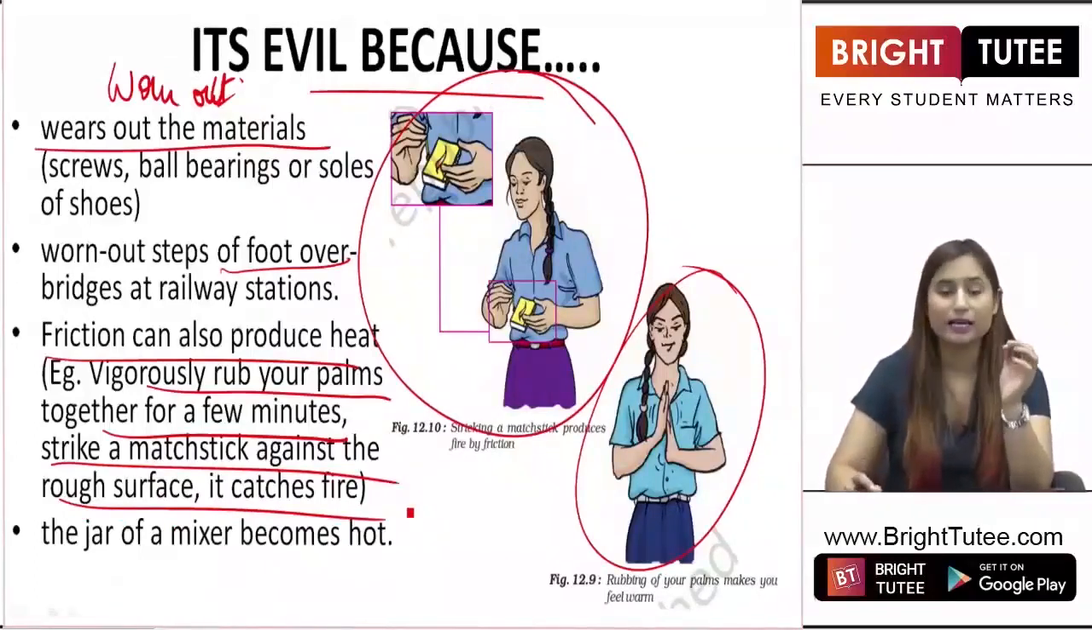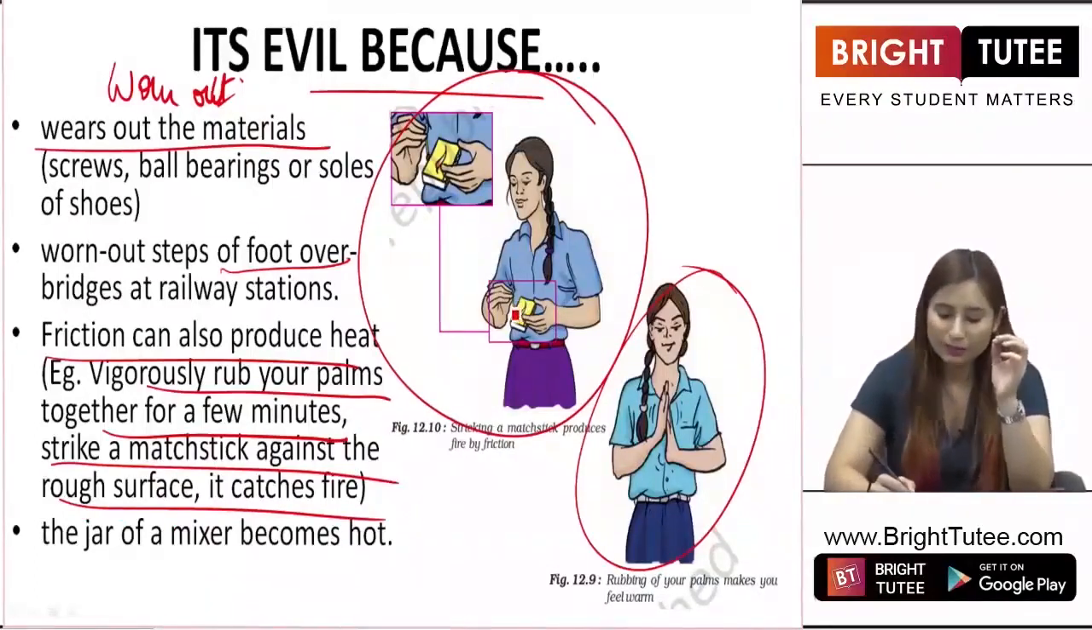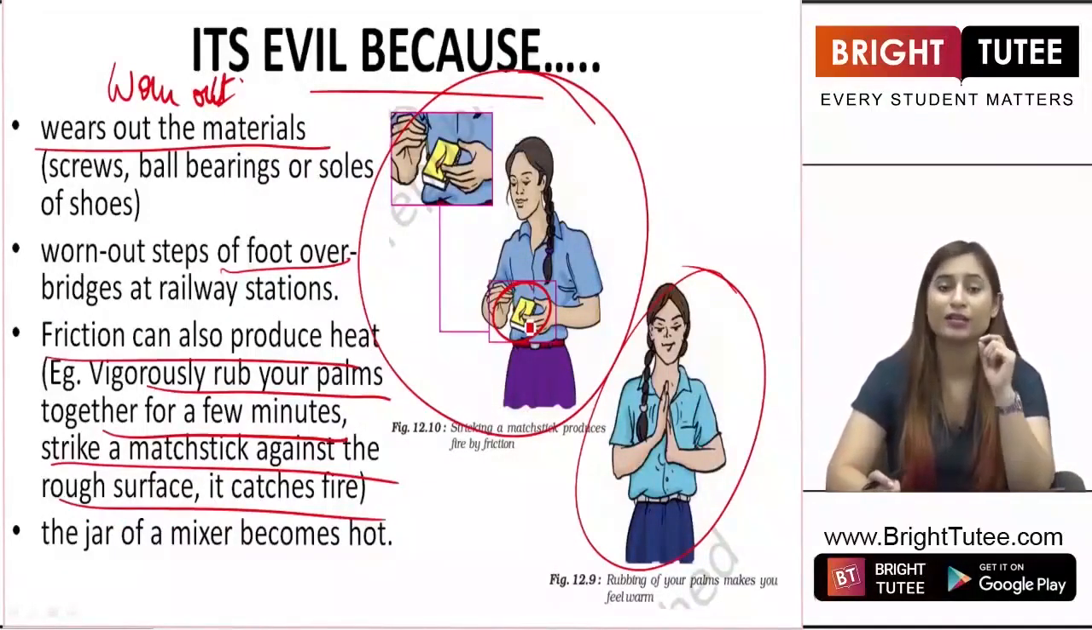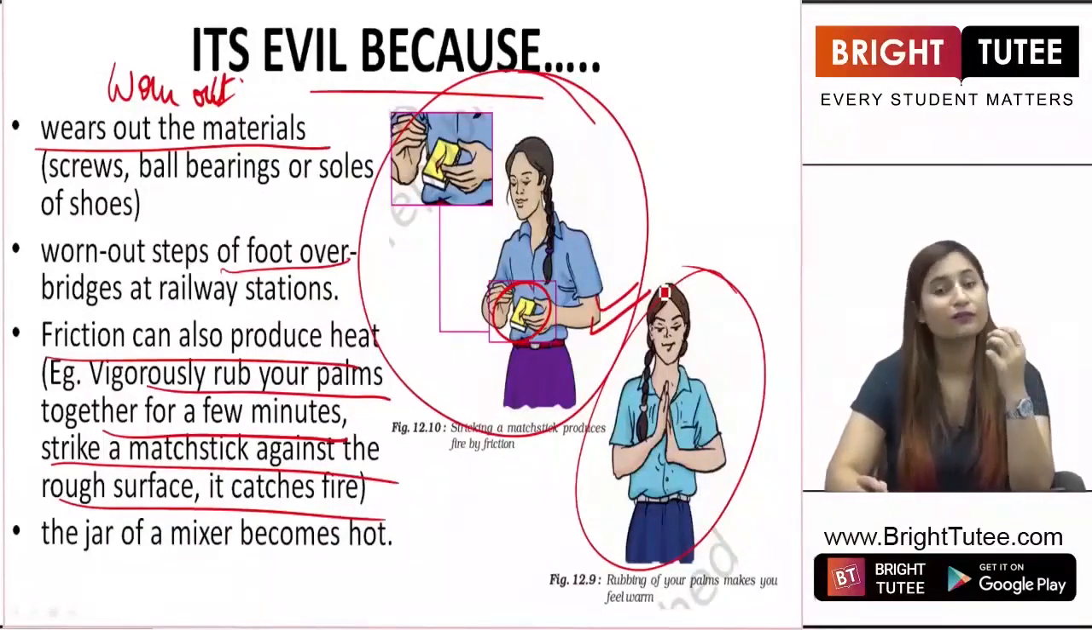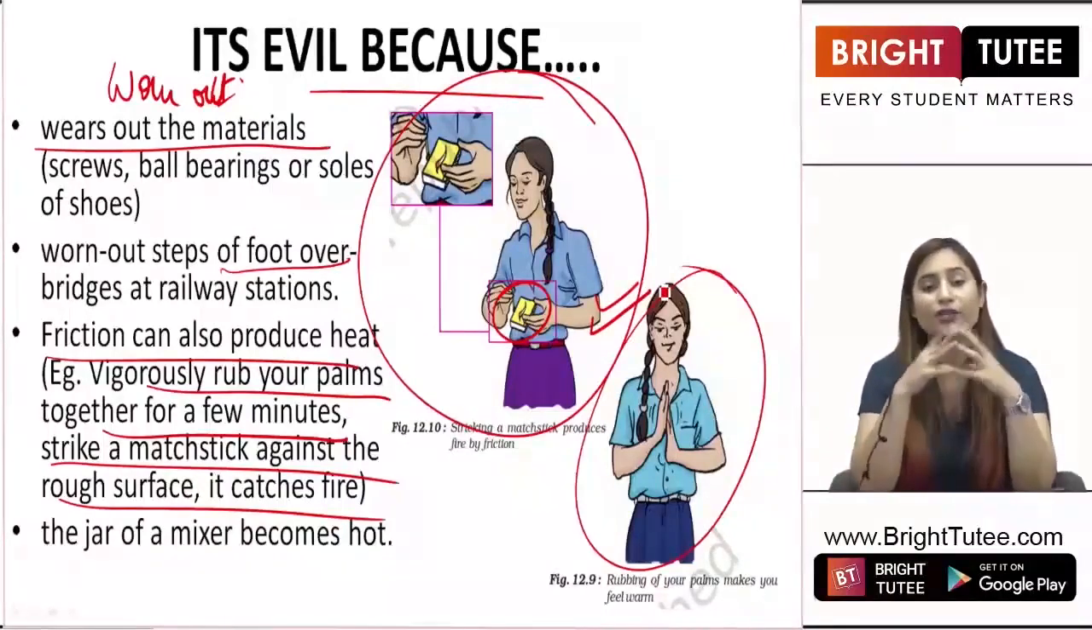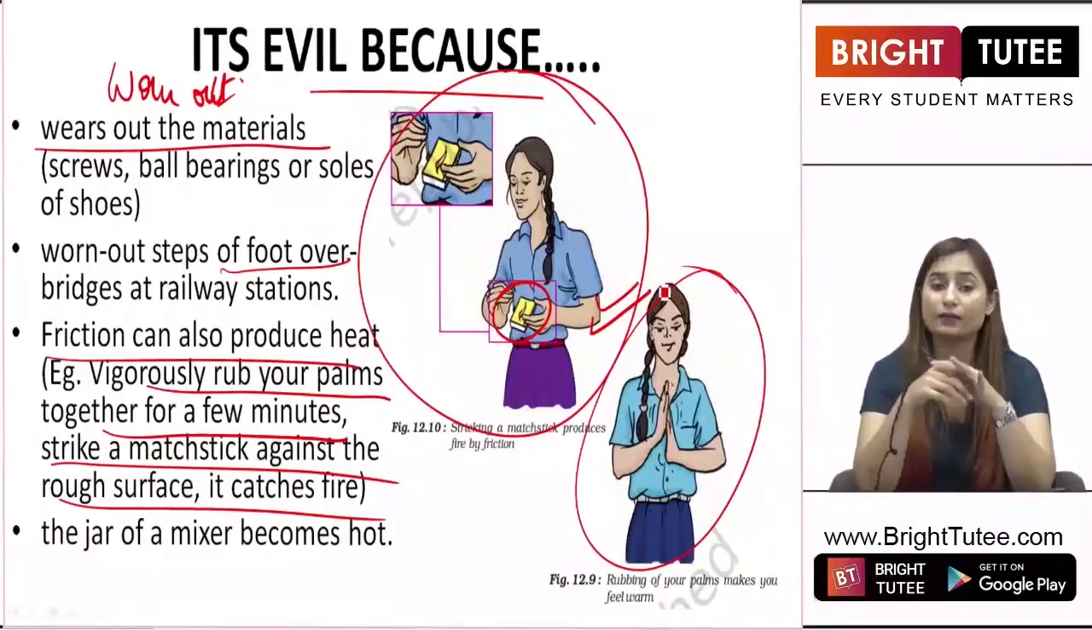Another example is striking a matchstick on a rough surface, it catches fire. This is a typical example that when the girl rubbed this matchstick on the surface of the box, the matchstick catches fire. There is some production of heat energy, which leads to this fire, right? So this is another disadvantage, that there is a release of heat during the production of friction. So students, this was all about why friction is necessary and why it is evil for us as well.